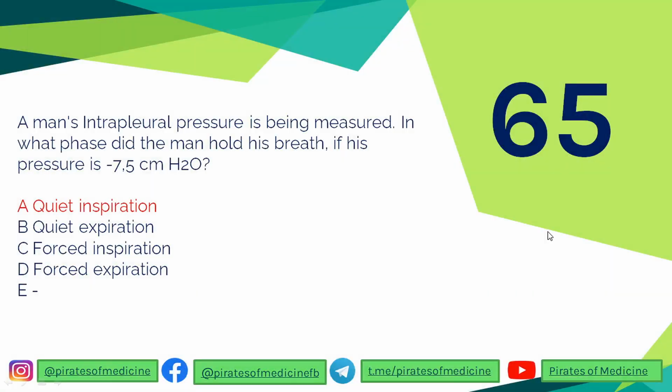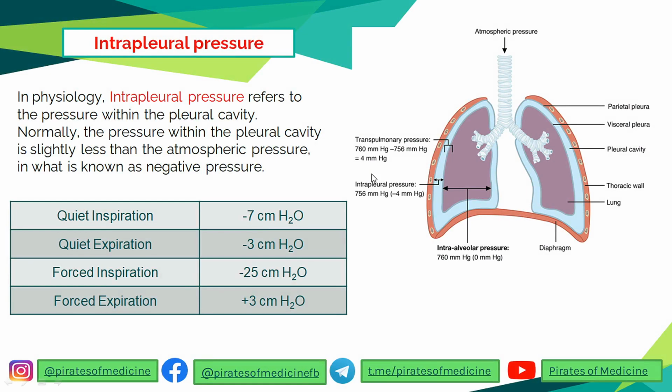So the 65th question is that a man's intrapleural pressure is being measured. In what phase did the man hold his breath if the pressure is minus 7.5 centimeter H2O? So we did this question on Instagram in a quiz. So intrapleural pressure is the pressure in the pleural cavity, and normally the pressure in the pleural cavity is slightly less than the atmospheric pressure, which is known as the negative pressure, because it is less than the atmospheric pressure.